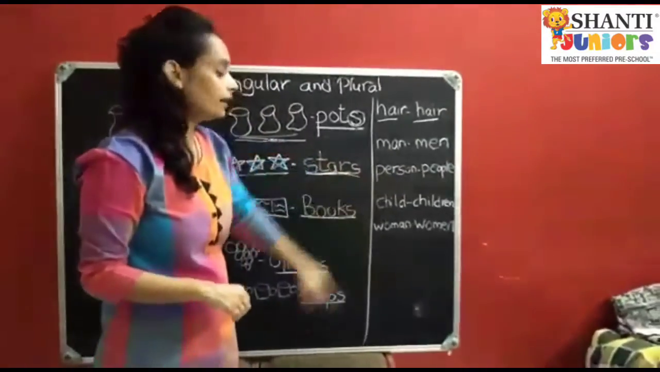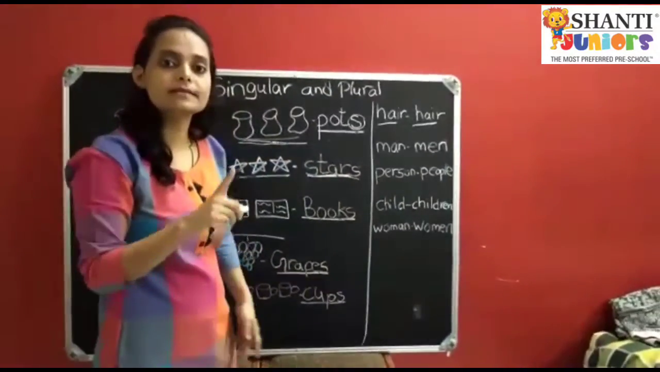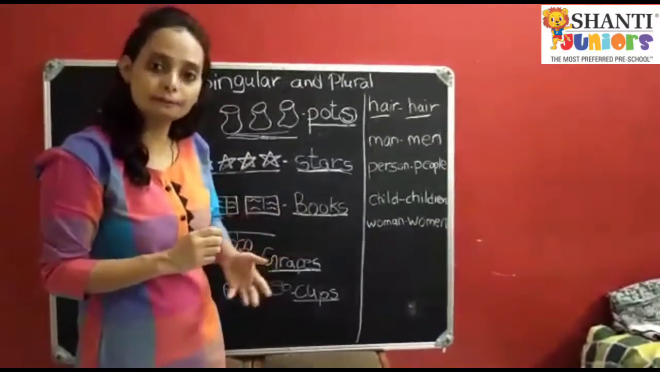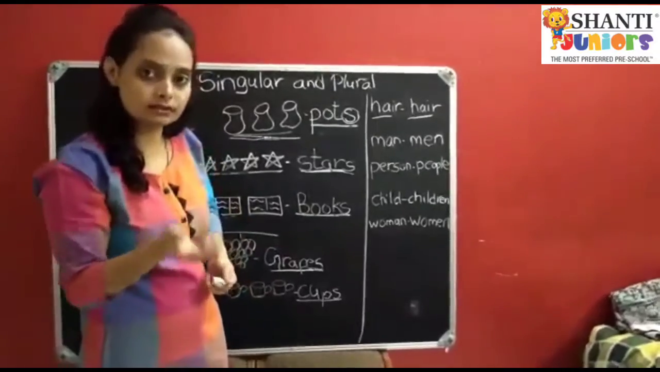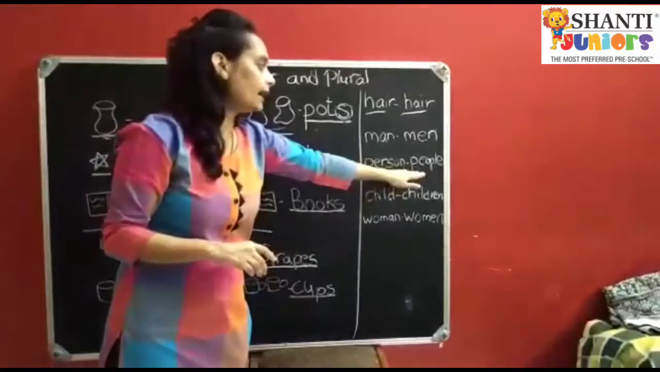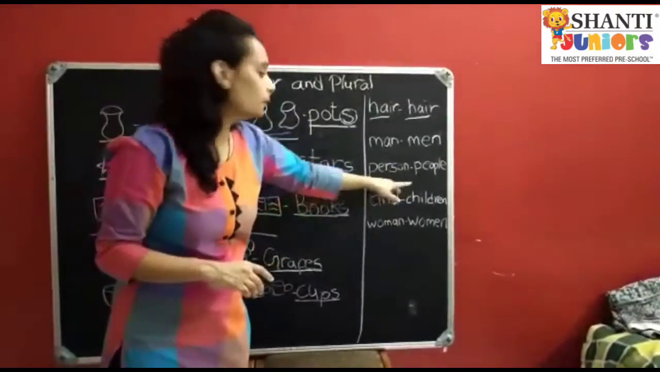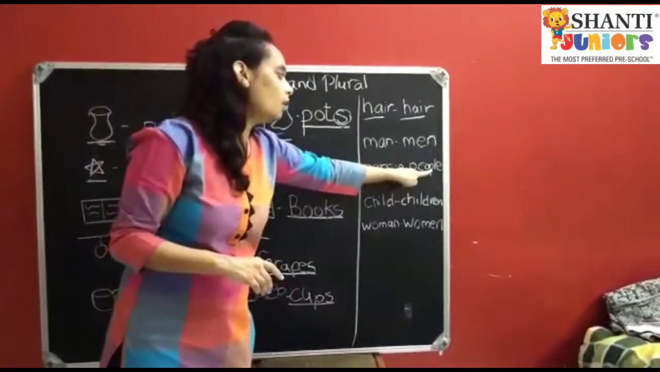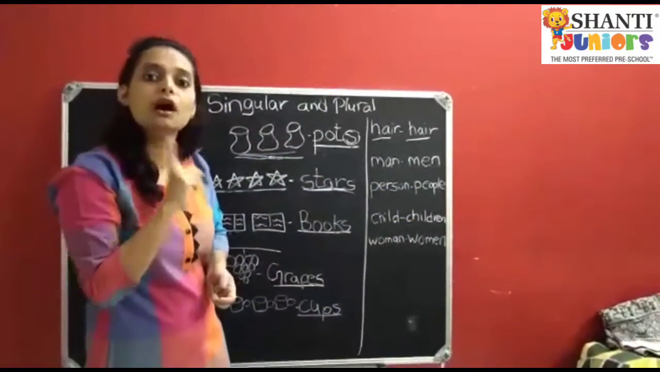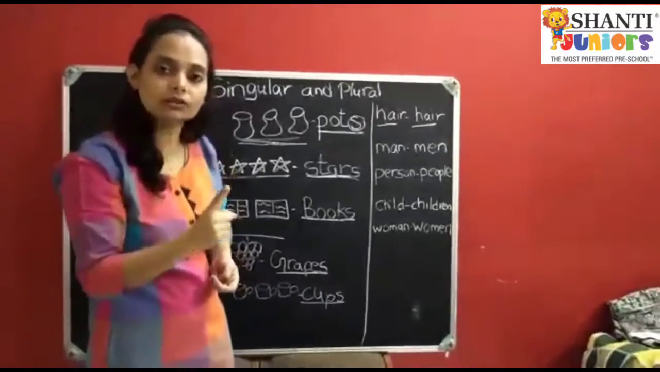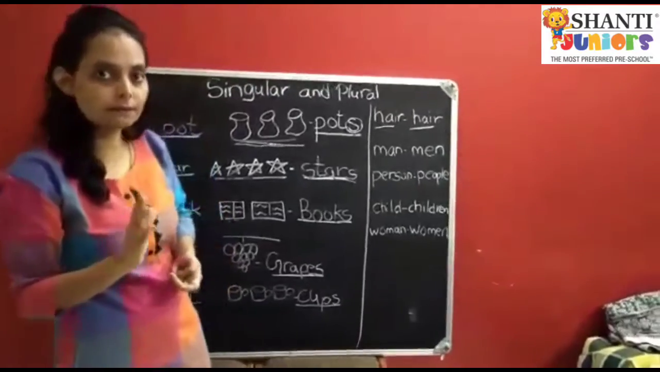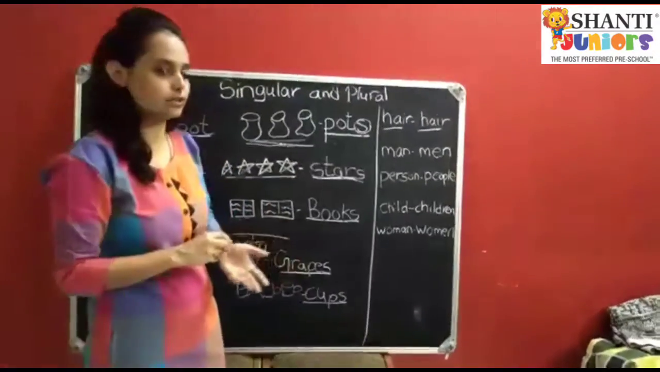Okay, person. If there is only one person, we say person. And if there are many persons, or more than one person, we don't say persons. We don't add S. We write people. Instead of person, we write P-E-O-P-L-E, people. एक पर्सन होता है तो हम पर्सन बोलते हैं. एक से ज्यादा होता है तो we say people. We don't need to add S in that. The word gets changed.